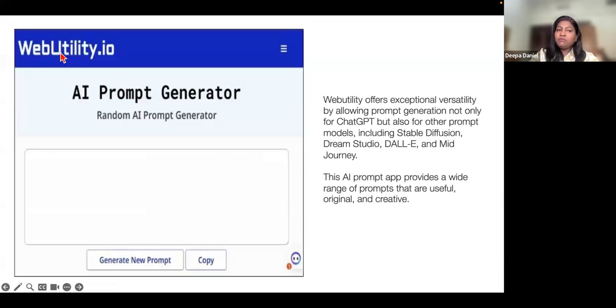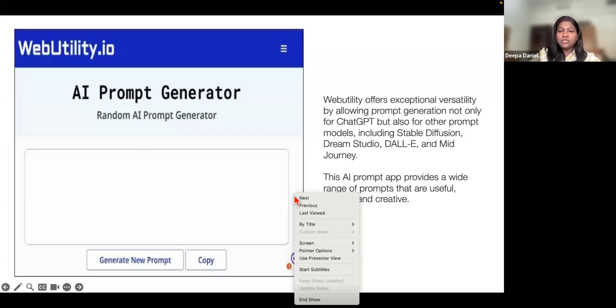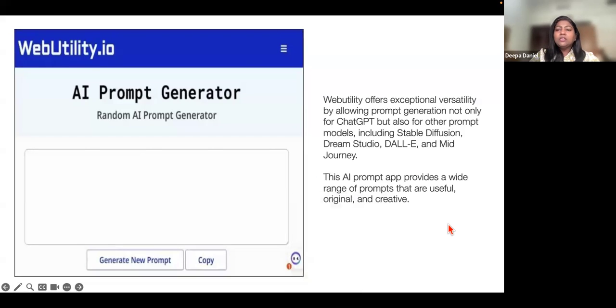And there's one more here, webutility.io. This is again an AI prompt generator where we just write what we want here, or we write our own prompt and then we say generate a new prompt, and it gives you a perfect prompt. This is also very nice. I suggest that you try using this. And this is very nice also because it creates prompts specially for Stable Diffusion and DALL-E and Midjourney, which are image AI tools, generating images for you.